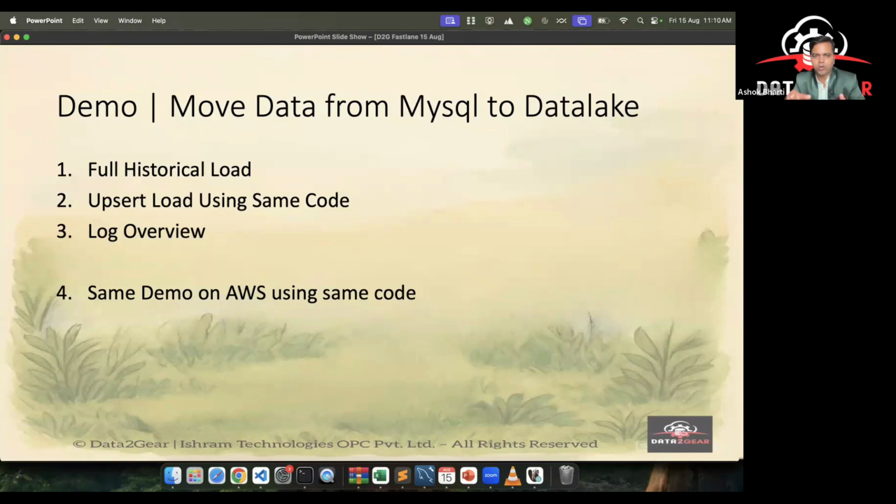So we will go through the log overview, and then we will show the same demo on AWS. We will show you, देखो, cloud agnostic की power क्या है, that the same code we will run on AWS, and yeah, with that our demo will be closed and you all will master what we are going to show in the demo in your mentorship. And at the same time it will be only 40% of the knowledge if you learn only the demo. सिर्फ आपने डेमो में हमने जो दिखाया वो आपने सीख लिया तो भी you will be industry ready, but there is much more which we will cover in mentorship.